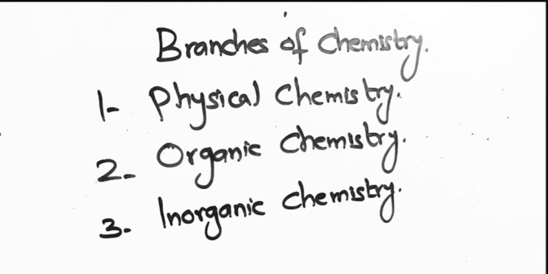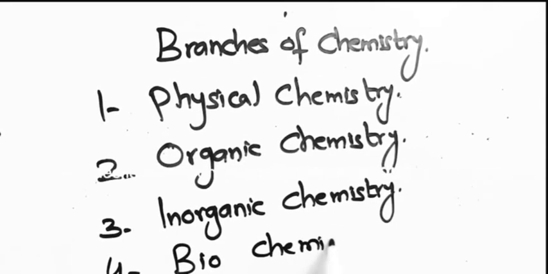For example, in inorganic chemistry, we'll study about glass, we'll study about cement, how these compounds are being produced, what are the chemical properties, what are the chemical reactions these compounds have. You can see only one compound, carbon, has a separate branch of chemistry because there are a lot of organic compounds. The fourth branch is biochemistry.